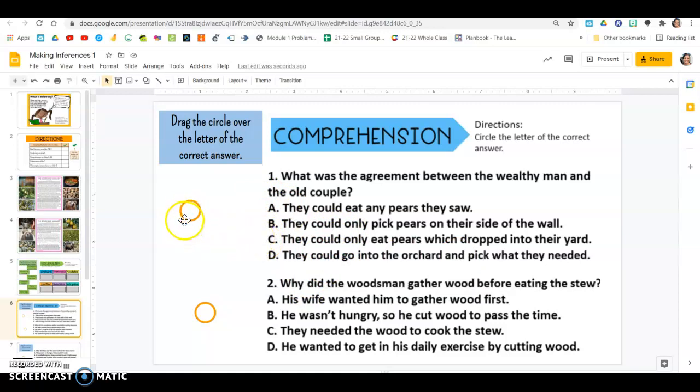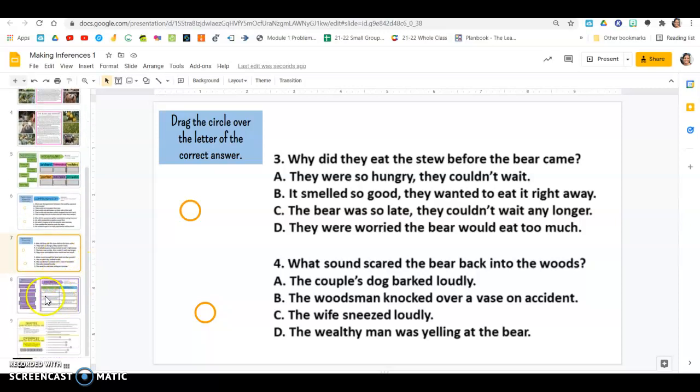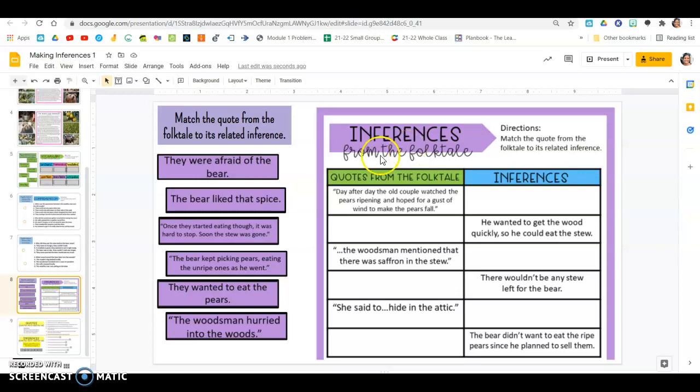When you pick the answer that you want, you take this orange ring and you just circle the answer that you want, right? Same thing for number 2, and then you have 2 on the next slide as well, right? It tells you the directions here. Drag the circle over the letter of the correct answer. When you're done with comprehension, you're going to come to inferencing.